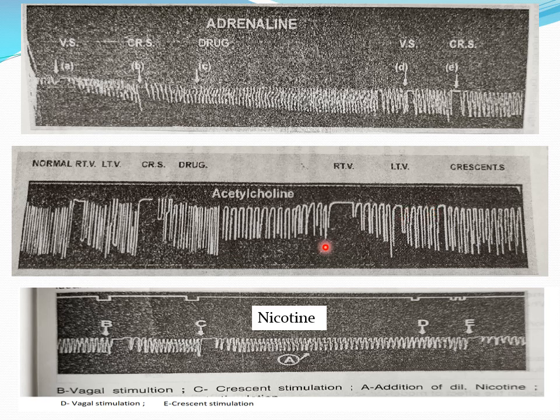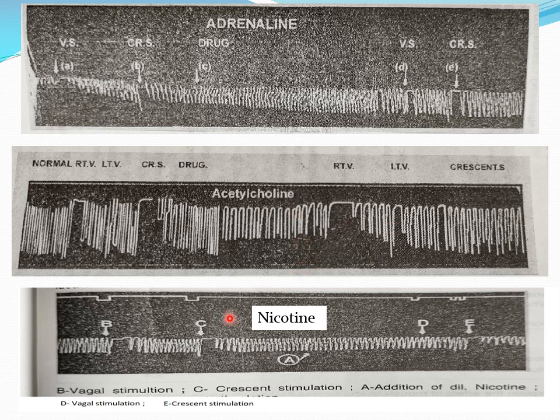Okay, so here also we have stimulated vagus and crescent before and after administration of the drug, and we got inhibition of the heart. That is an inhibition on vagus stimulation, inhibition on crescent stimulation. And what is the effect of acetylcholine on the heart? Acetylcholine inhibits the heart. This is all about acetylcholine.